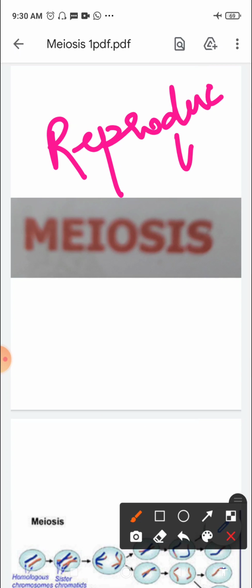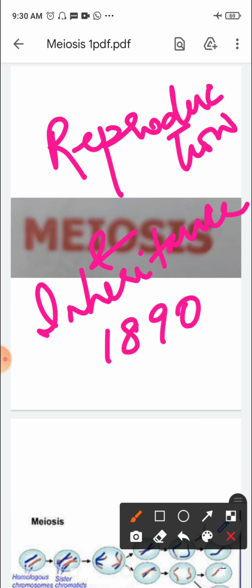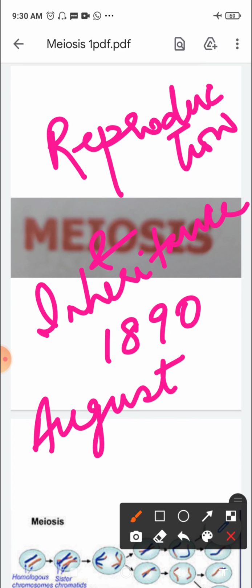Meiosis is related to reproduction and inheritance, and this was described in 1890 by a German biologist, August Weismann.